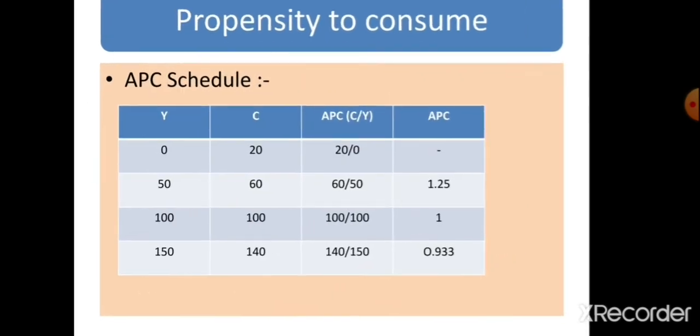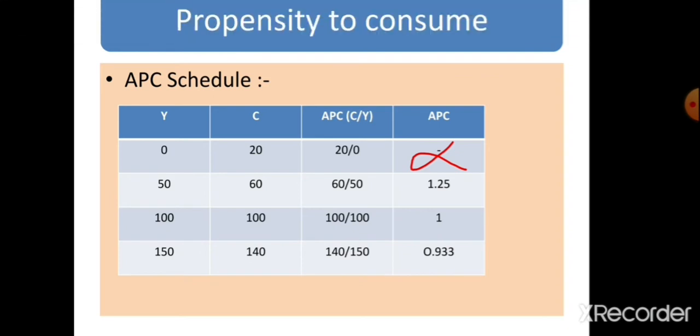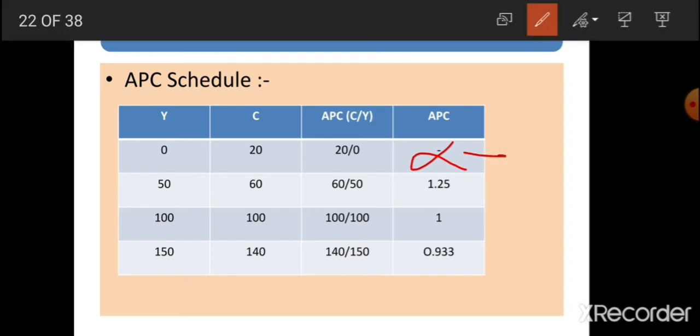Now, this is a tabular presentation of APC. As we have just learned about this table, this is Y: 0, 50, 100 and 150. C means 20, 60, 40, 100 and 140. Now what is APC? APC means C by Y. So 20 by 0, it must be infinity. हम इसको 0 भी डैश भी लिख सकते हैं, हम इसको infinity भी लिख सकते हैं, हम इसको डैश भी लिख सकते हैं.